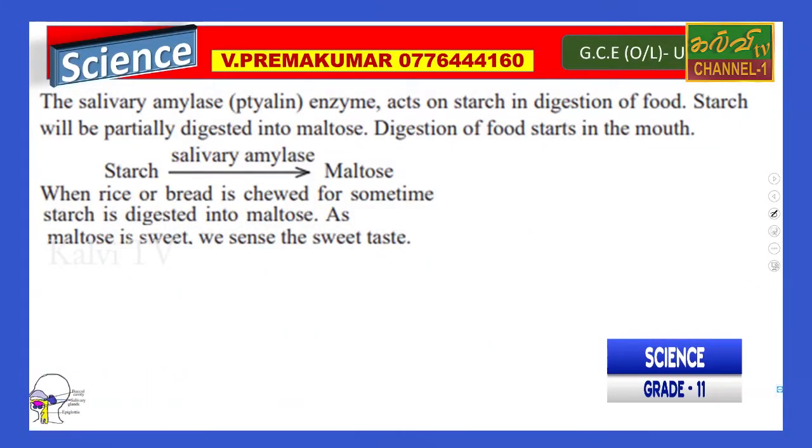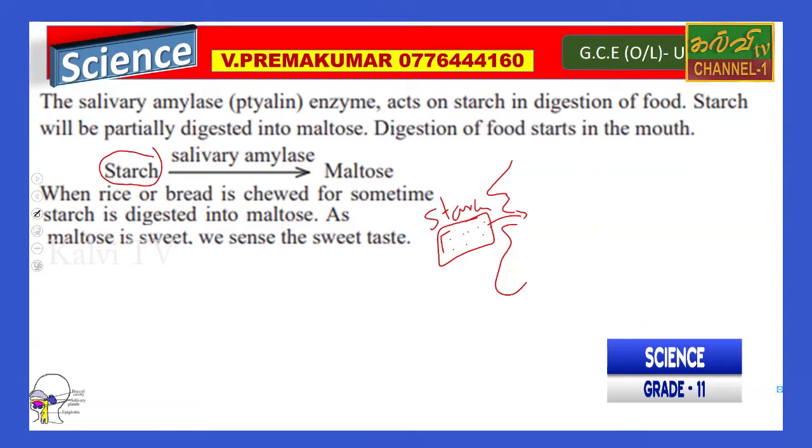The salivary amylase enzyme acts on starch in the digestion of food. Starch is partially digested into maltose. Digestion of food starts in the mouth: starch, with salivary amylase, becomes maltose. We already studied that when we eat starch, such as bread, it is digested into maltose. Bread contains starch.